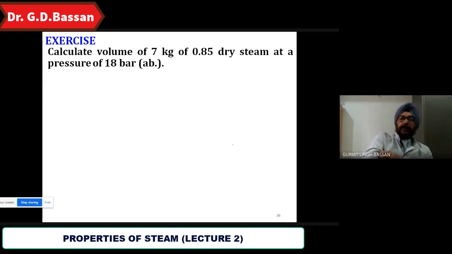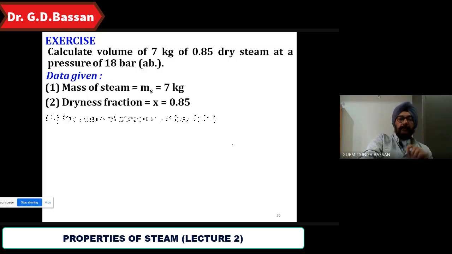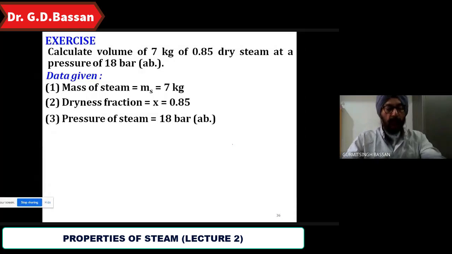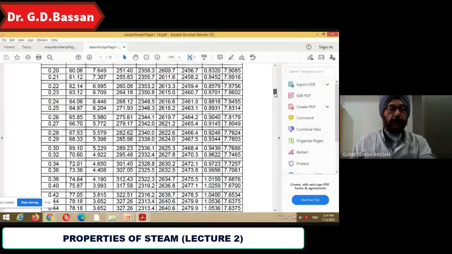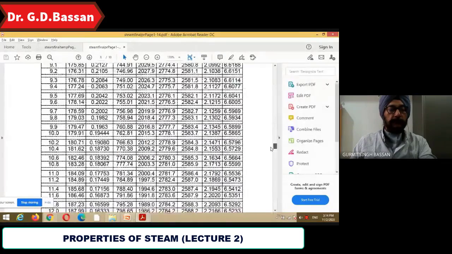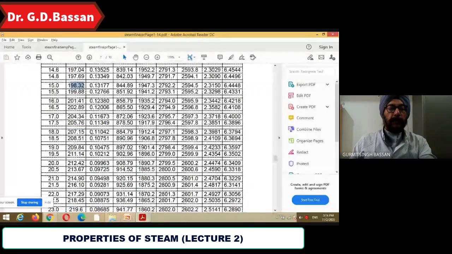Suppose we calculate the volume of 7 kg of 0.85 dry steam at a pressure of 18 bar. This is also important. These types of small examples are there. Related to this, I will tell you later how various terms are used. What is given? Mass has been given as 7 kg. Dryness fraction is 0.85. And 18 bar. So what value do we need to take at 18 bar? We need only one thing at 18 bar. Which one? Specific volume. We need Vs, the volume, okay? So which table do we use? At 18 bar. So when we go for 18 bar, the specific volume Vs comes to how much?